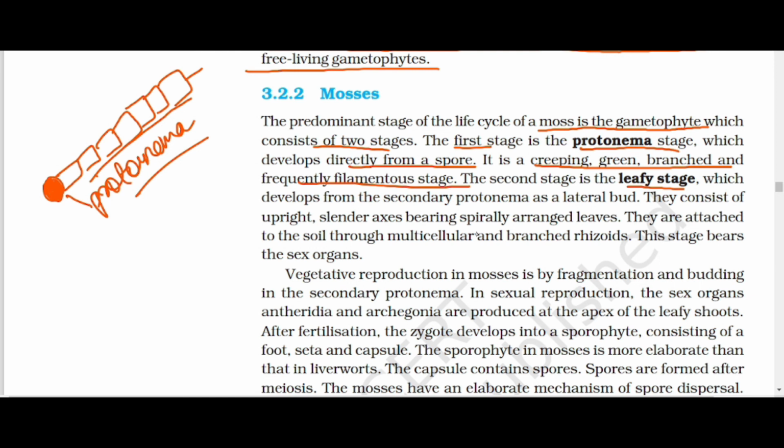The second stage is the leafy stage, which develops from the secondary protonema as lateral buds. Vegetative reproduction in mosses is by fragmentation and budding in the secondary protonema.